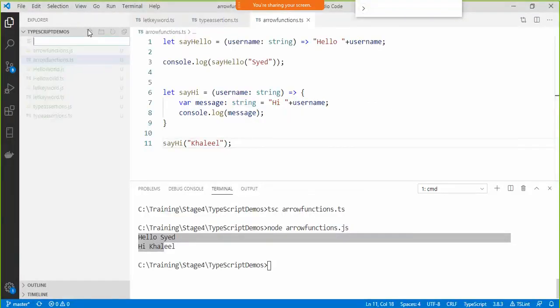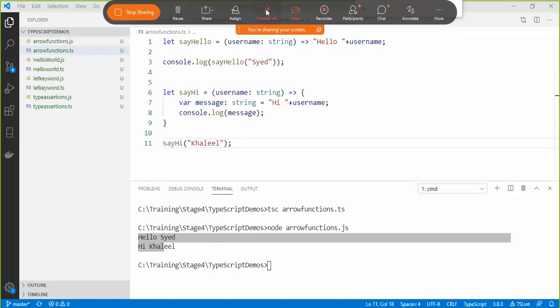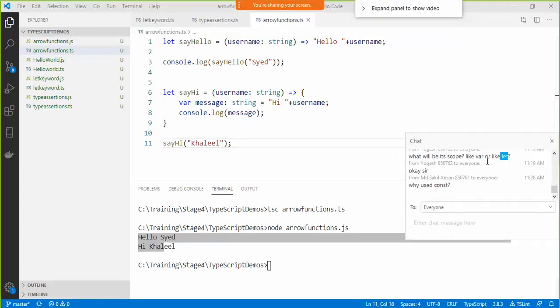Now create a new file here. Just a second, guys. Okay, so what I was going to do,